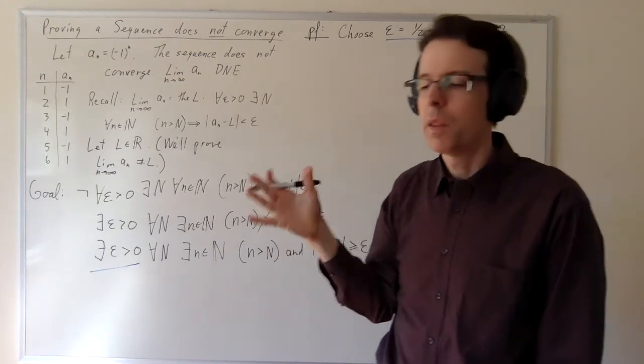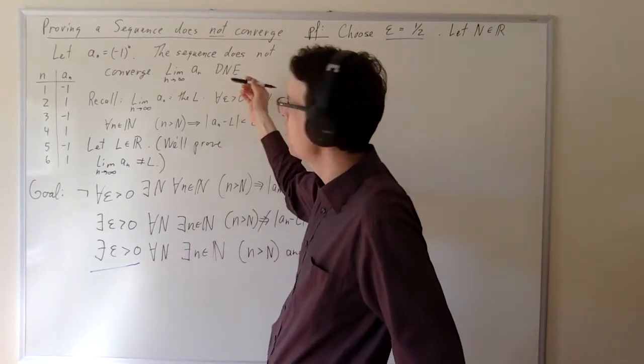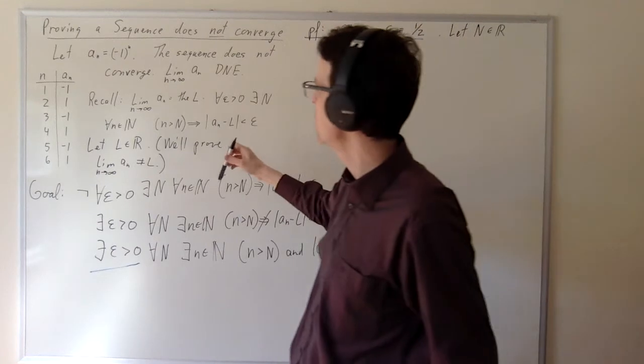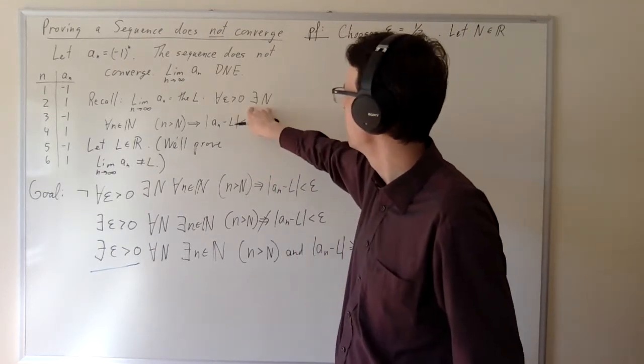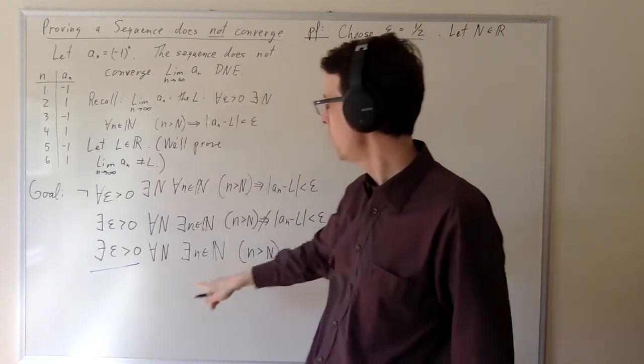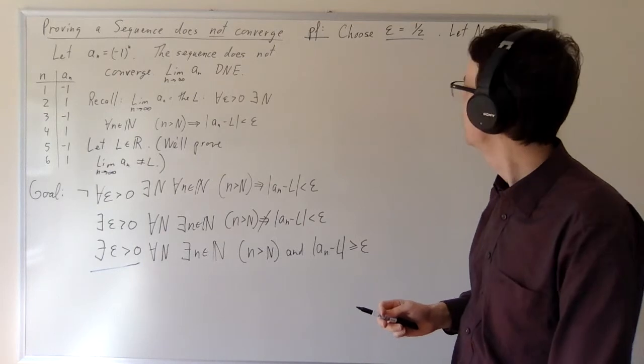Anything at all. Now, this might surprise you, because when we're proving that a sequence does converge, we're very carefully choosing the n. But that's because when we're trying to prove that a sequence does converge, we're trying to prove there exists an n, and then it's our obligation to prove it. Here we're trying to prove for all n, so we just let n be a generic thing.